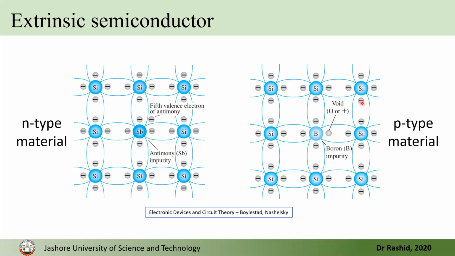We call it a hole. This is a positive charge. So if an electron comes from here to this place, this boron will accept it. It will become negatively charged, and this is called an acceptor. But if this electron moves, then this antimony will become positively charged. This will be a positive ion, and we call this a donor.